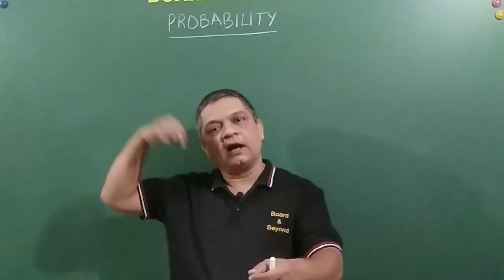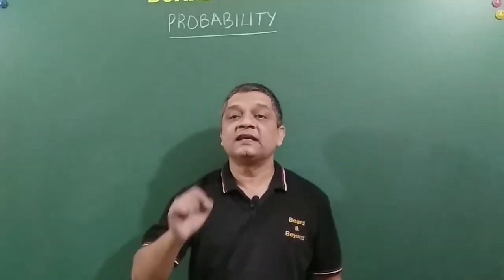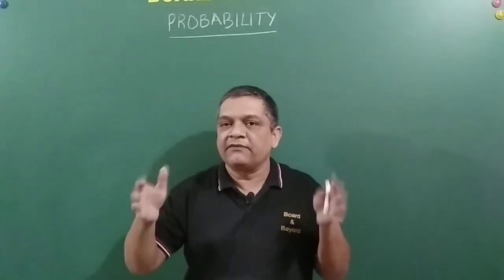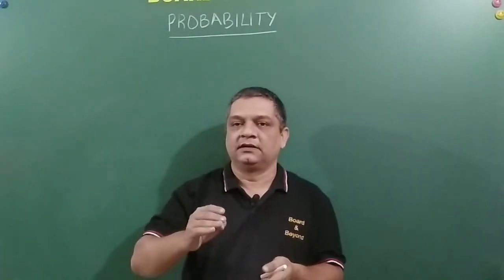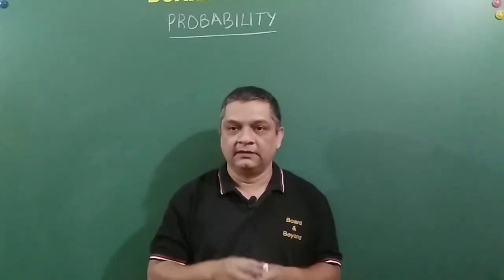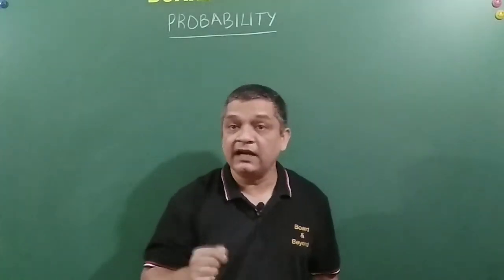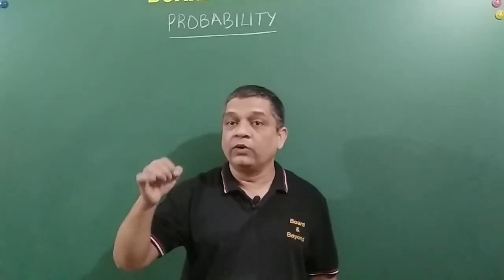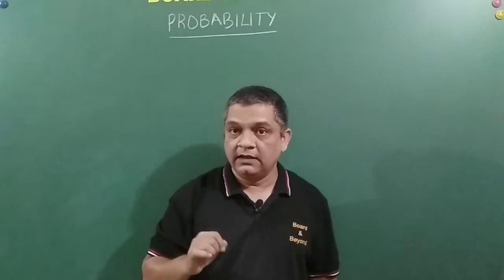or taking out a card from a pack of 52 cards, done at random, in the sense that it has not been arranged. Let us say there are 52 cards in a deck. It is not arranged sequence-wise or color-wise. It is all shuffled and then we take a card. This is called a random event. Random event in the sense that we don't know which card we are going to draw, right?